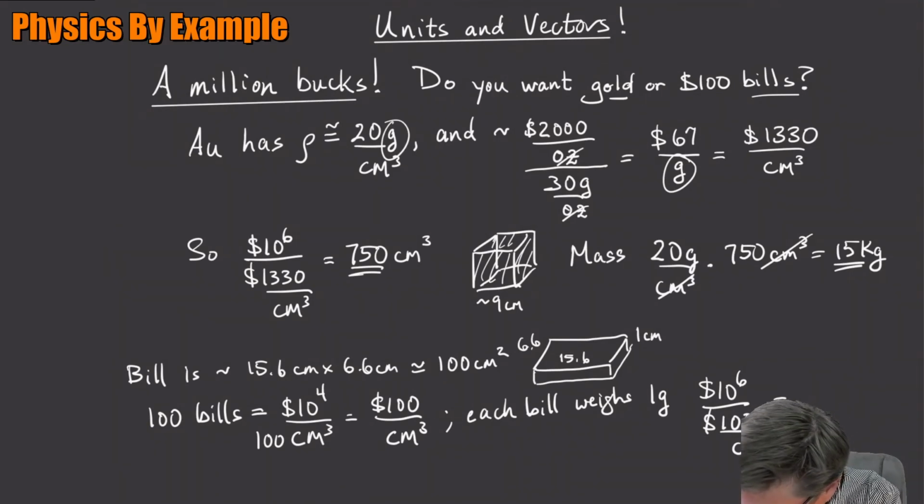That's going to give me 10 to the fourth cubic centimeters. So how much room does $1 million worth of $100 bills take up? Well, it looks like it's about 10,000 cubic centimeters.